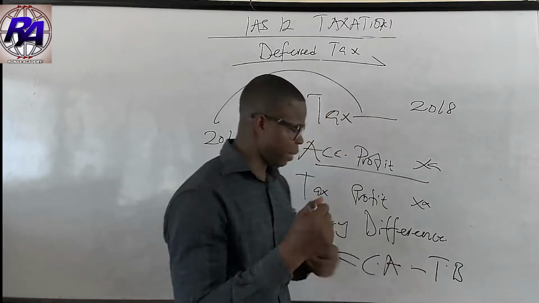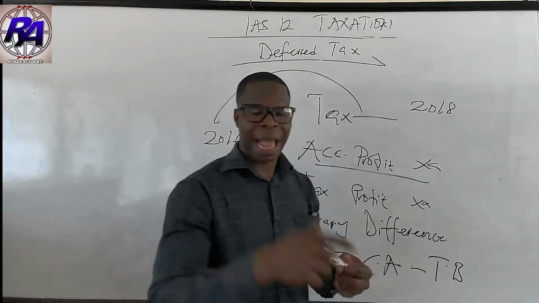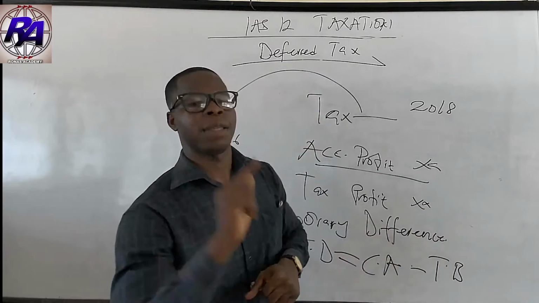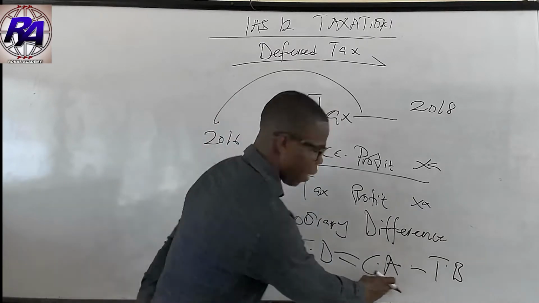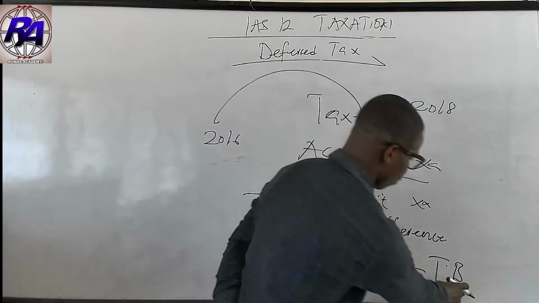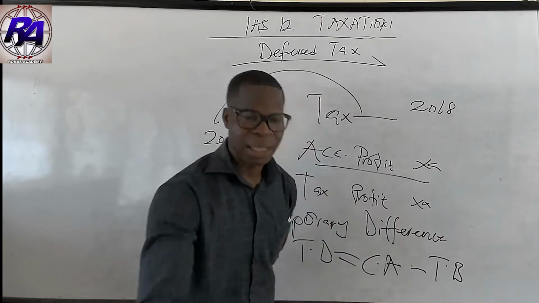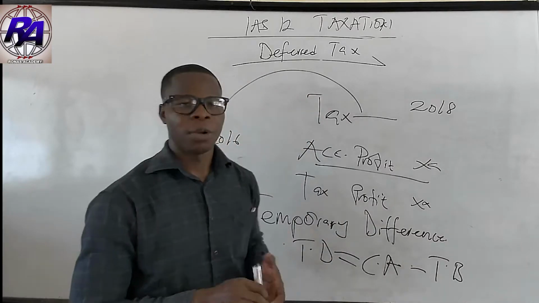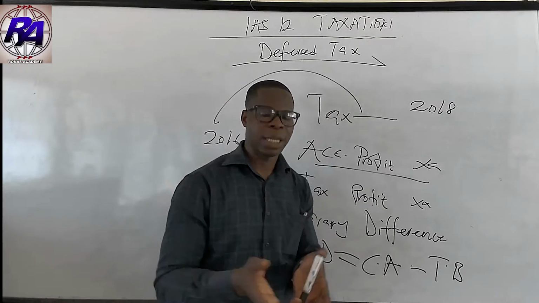The tax base is the cost of the asset less the allowances provided by the tax authorities. So where the carrying amount is the cost less accumulated depreciation, the tax base is the cost less your tax allowances given by the registered tax authorities.